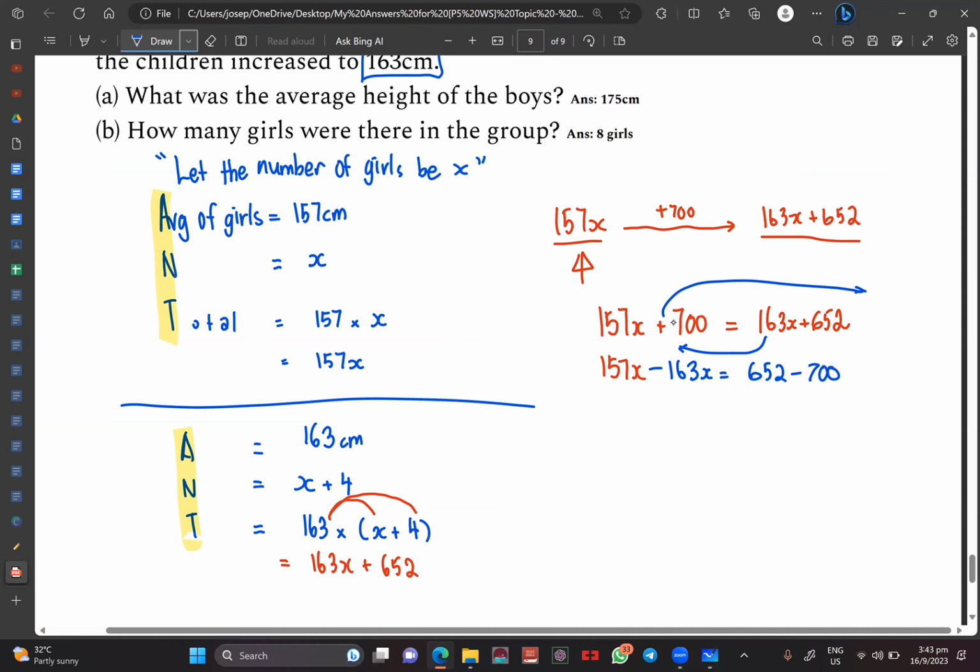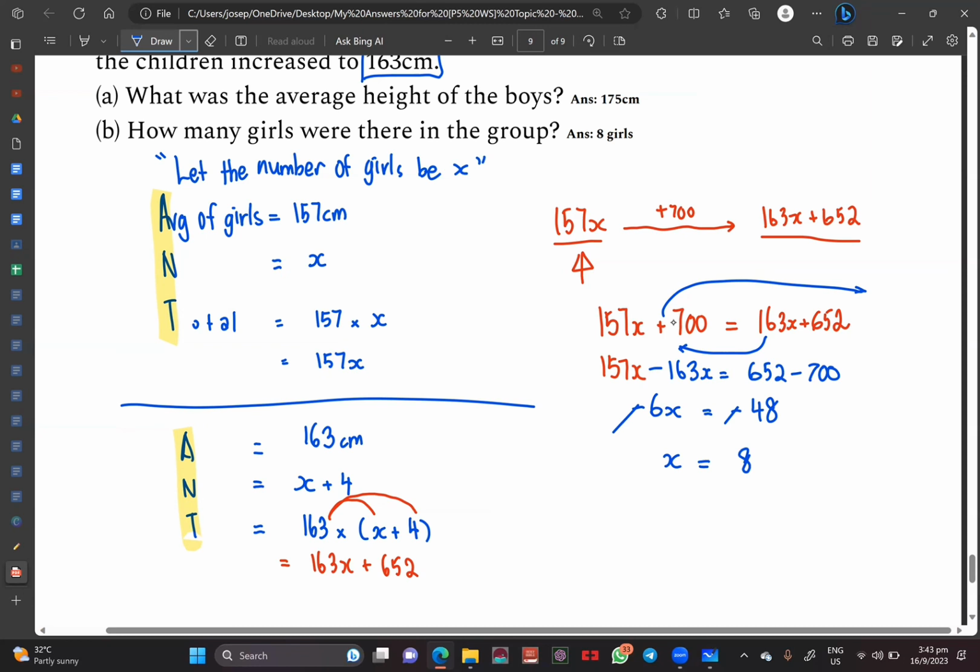Okay, you press your calculator, don't be afraid. Don't be like, 157 can small minus big man? Can, why cannot? You get to minus 6x, correct? 652 minus 700, we get to minus 48. Minus and minus can cancel each other. True? Everything, something is the same, we remove it. Okay? We find the value of x. So 48 divided by 6, we get to 8.